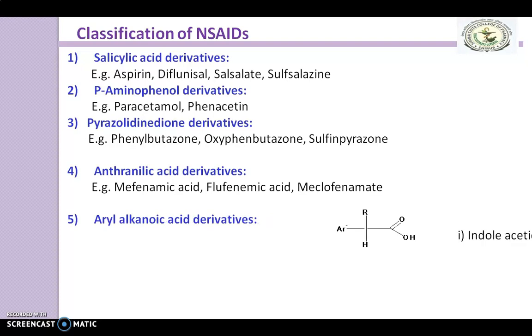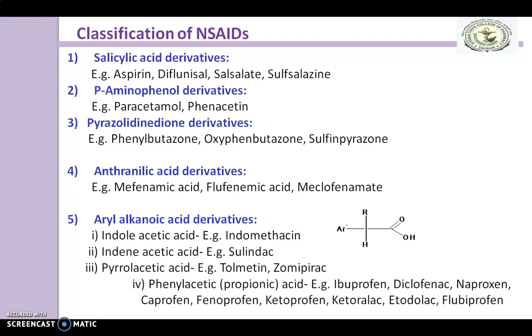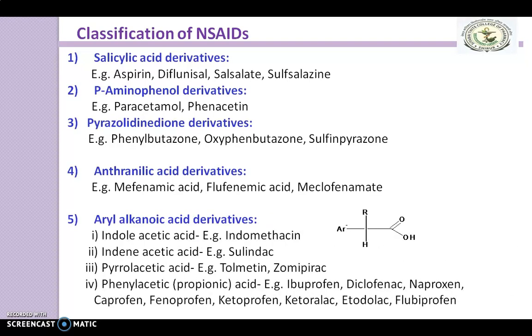Next class is aryl alkanoic acid derivatives, which are further classified as indole acetic acid derivatives, example indomethacin. Next is indene acetic acid derivatives, example sulindac. Pyrrole acetic acid, examples tolmetin, zomepirac.